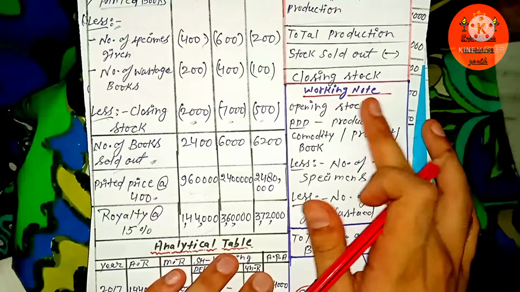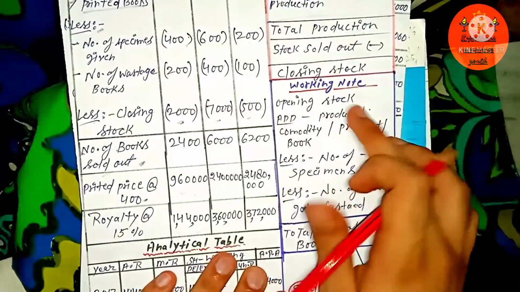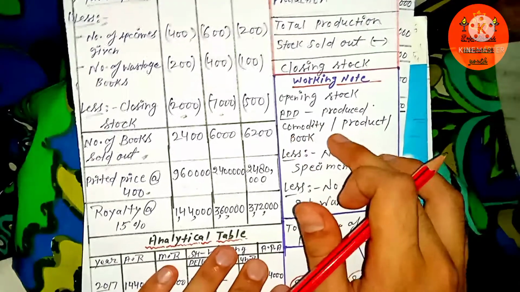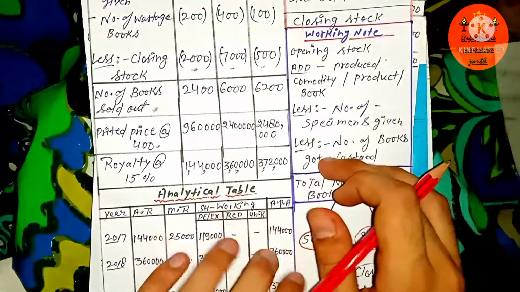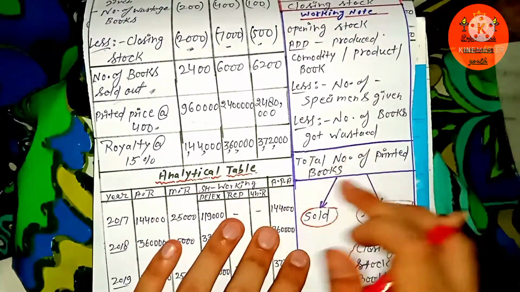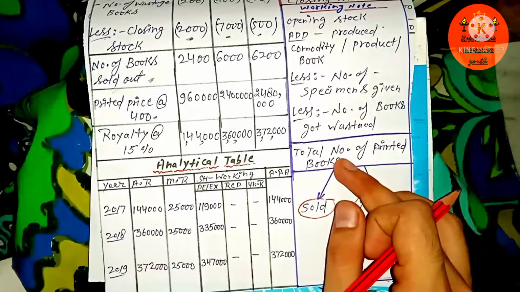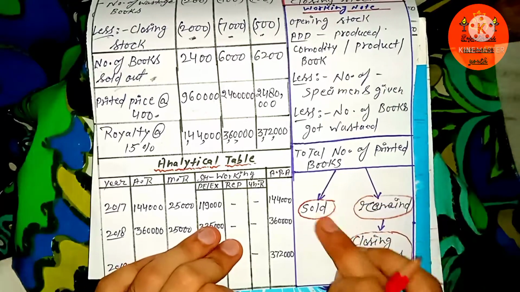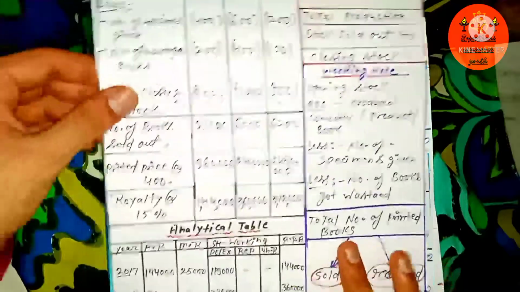And I already mentioned the working note here: opening stock, simply without showing the figure, then add whatever amount of production or printed books there were, and less all the expenses incurred while production. Then you will get the final amount of production, and out of that production, whatever you just sold out, and whatever remained will be known as closing stock. You are well familiar with this.